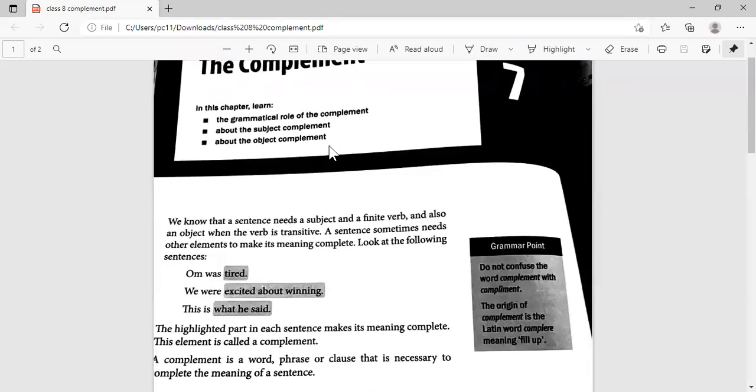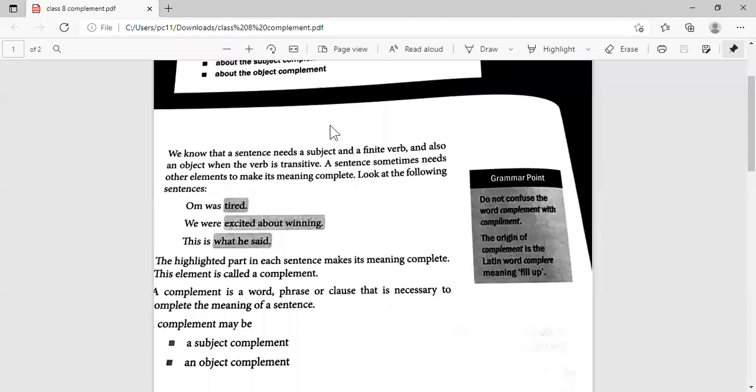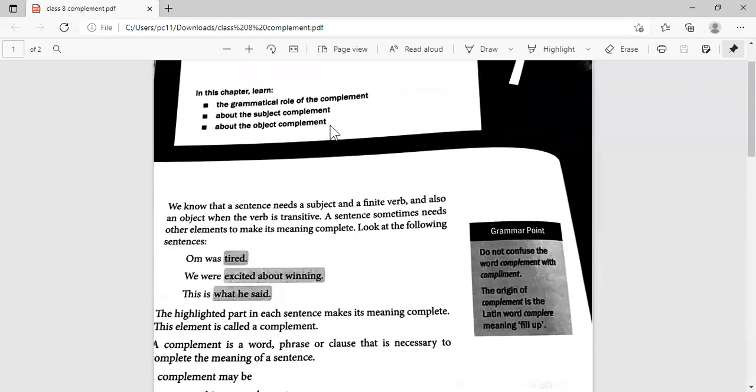So the other day we had finished discussing linking verbs. Now, what do linking verbs do? Linking verbs add to the meaning of the subject, isn't it? Rather, they were connecting the subject and the information, right? So the linking verb is the mediator. We had one word before and many words after the linking verb. The words that come after the linking verb, that is what we are going to discuss today.